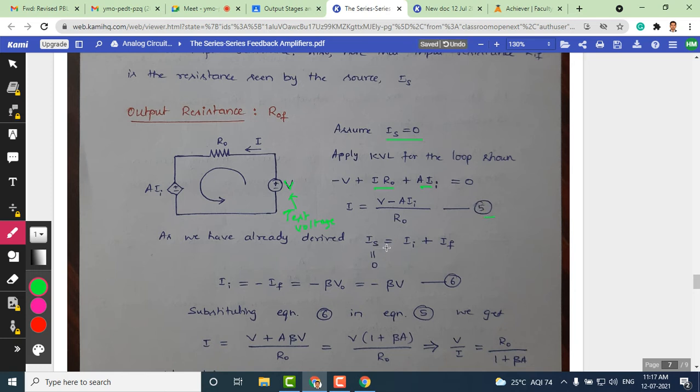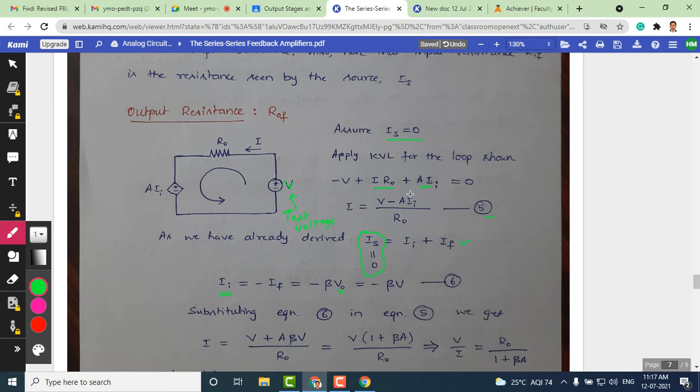So we already have this equation, IS is equal to IA plus IF, which we got when we applied Kirchhoff's current law to the ideal structure. Now since in this output resistance measurement we are supposed to make IS as 0, you will have to retain only IA plus IF. So this can be written as IA is equal to minus IF, or IA is equal to minus beta times V naught. But here it is V only, so this V naught can be written as V. So the final expression for IA is minus beta times V.